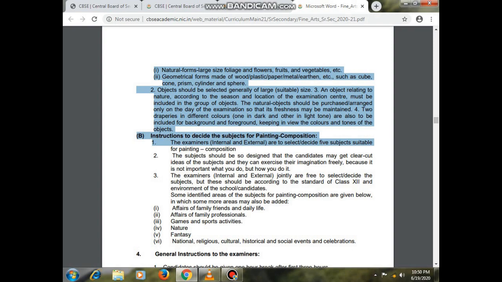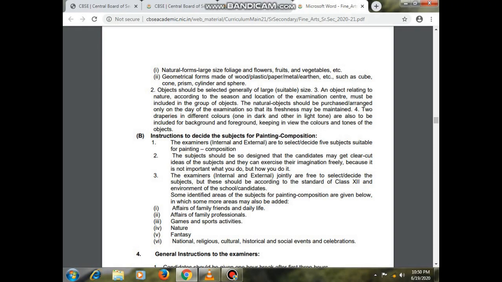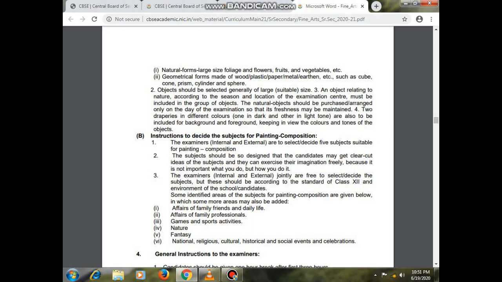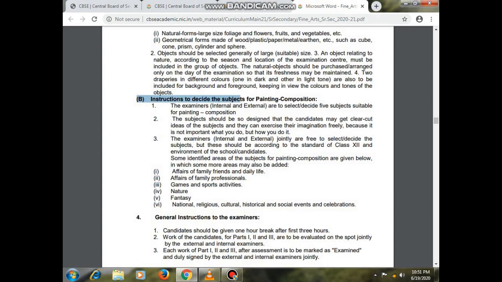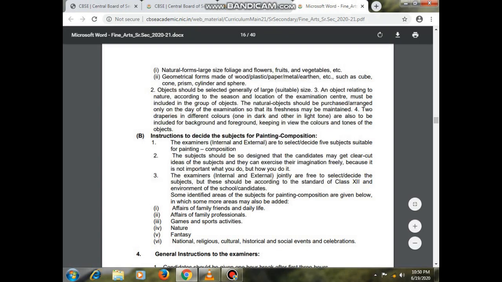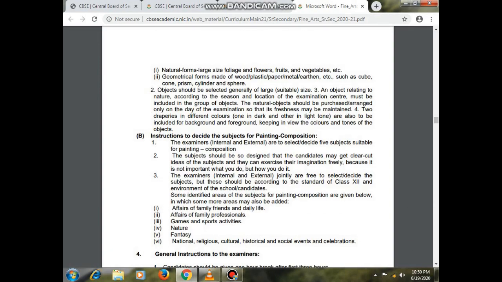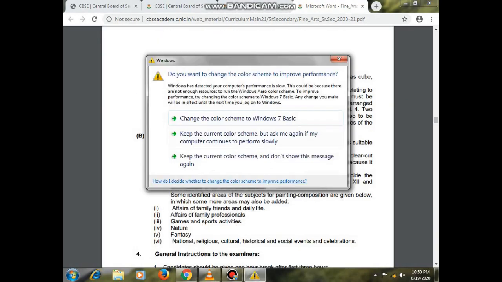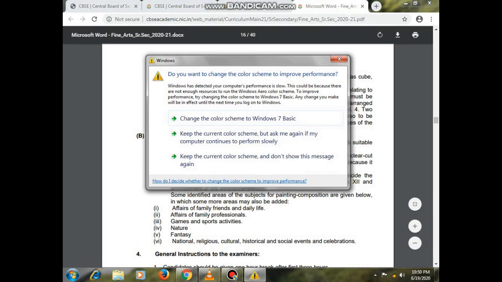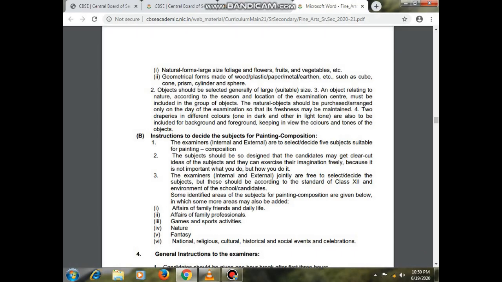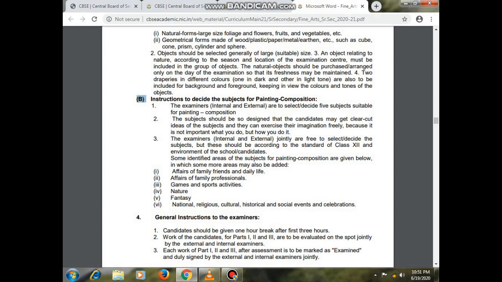So in the next portion, objects should be selected generally of large suitable size. An object relating to nature, according to the season and the location of the examination center, must be included in the group of objects. The natural objects should be purchased and arranged only on the day of the examination so that their freshness may be maintained. Two draperies in different colors, one in a dark tone and one in a light tone, are also to be included for the background and foreground, keeping in view the color and tones of the objects.